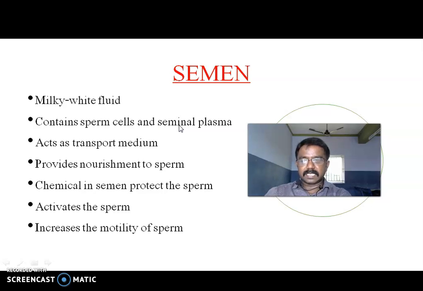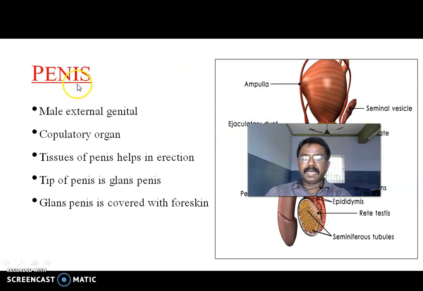Chemicals in semen protect the sperm, activate the sperm, and increase the motility of sperm. These are all called functions of seminal plasma. Right? Next, penis.